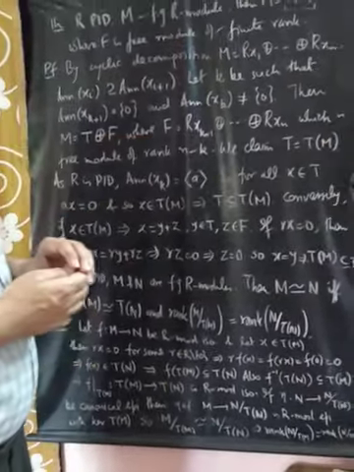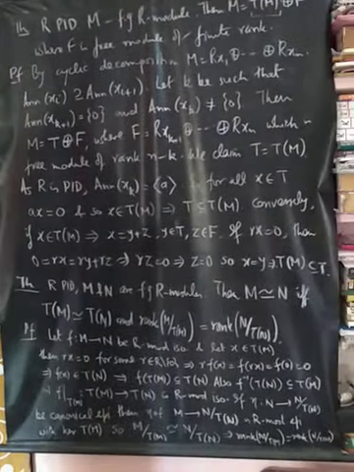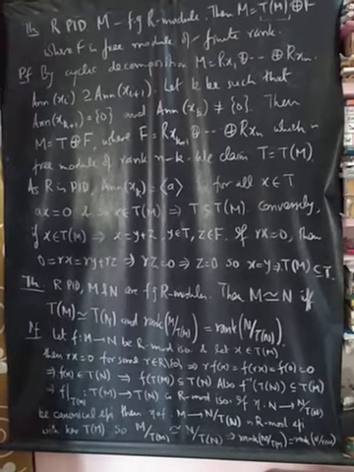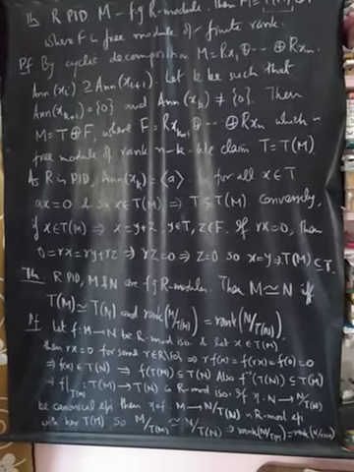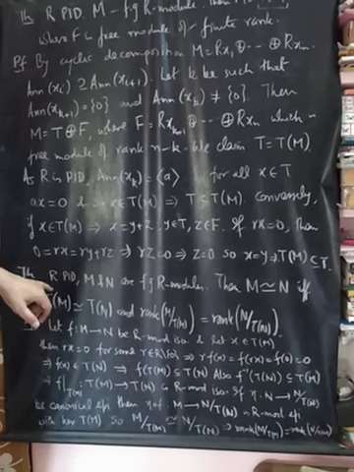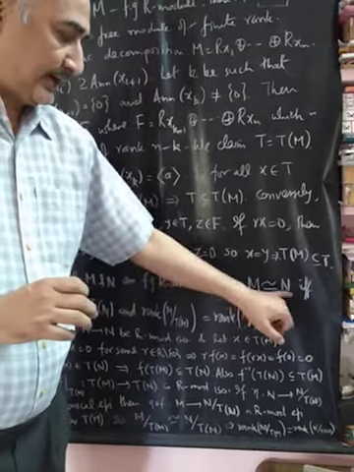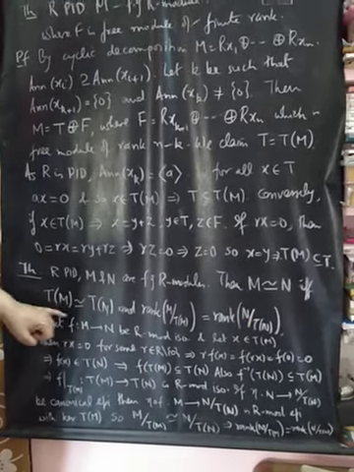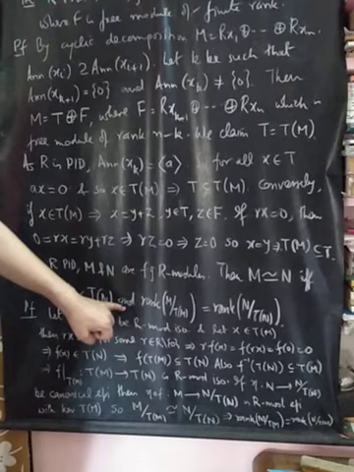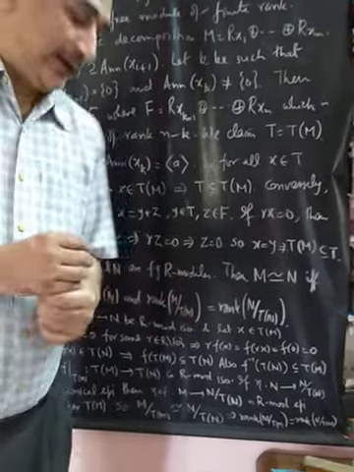So you can have this decomposition that M equals the torsion submodule plus a free module of finite rank. In the second theorem, we have that if M and N are finitely generated modules over a PID, then the two are isomorphic if and only if their torsion submodules are isomorphic, as well as the rank of M by Tm equals the rank of N by Tn.